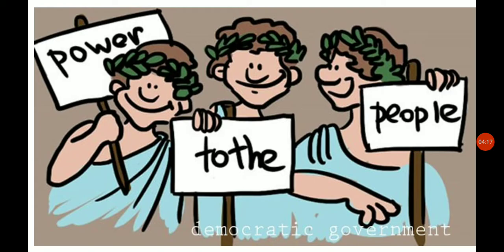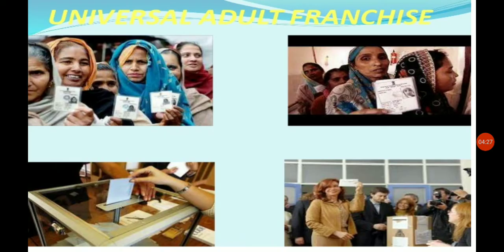As we are well familiar with democracy, we have the power as the people, that means we have the power to vote for our own representative. We have this power because of our well-known theme, universal adult franchise.